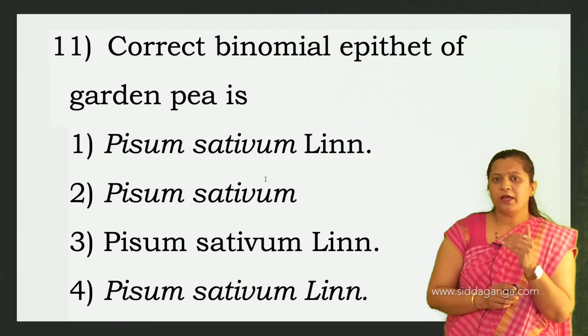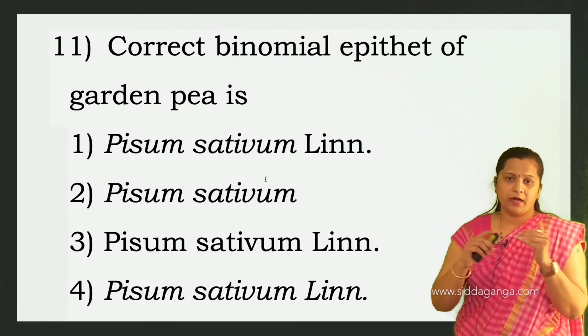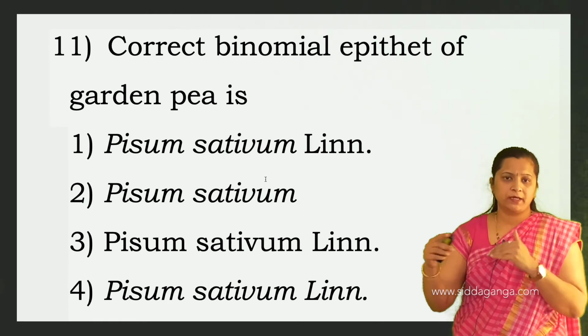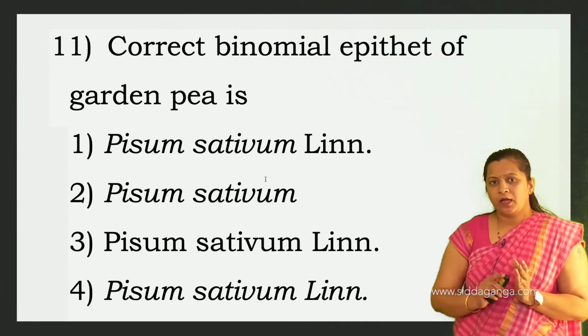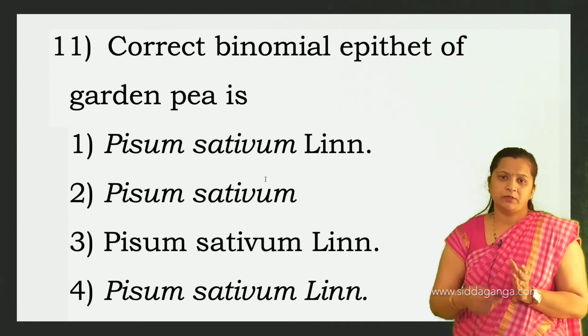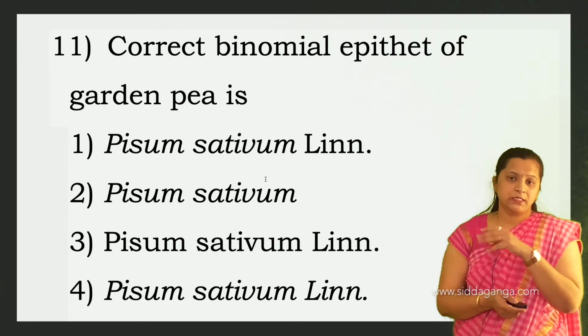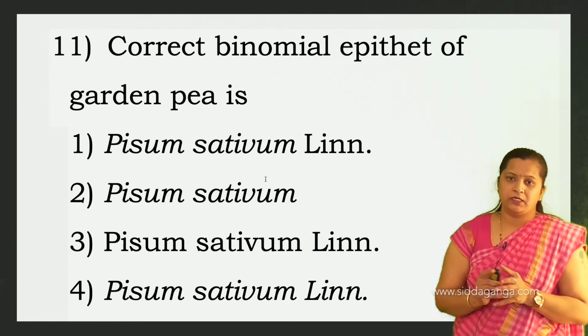If the scientific name is handwritten, it should be underlined, both the generic name and the specific epithet, separately. But if they are printed, they should be in italics. And after the scientific name of that particular organism, the author name or its discoverer name should be written after the specific epithet in abbreviated form.